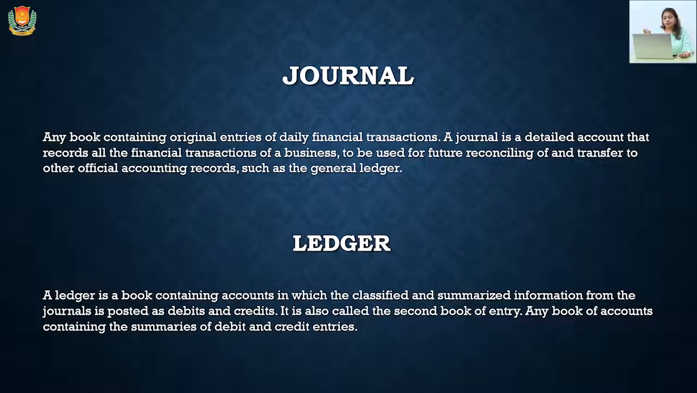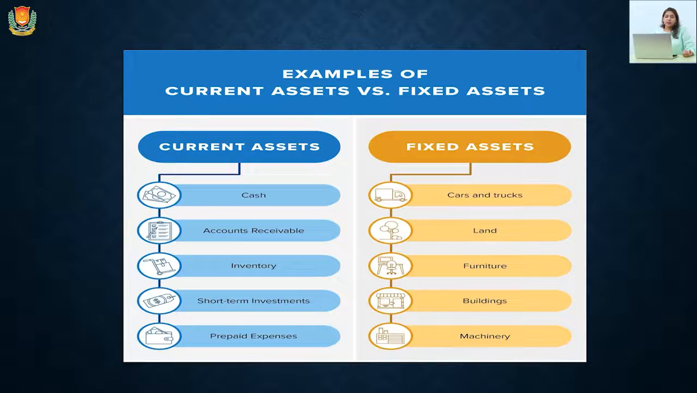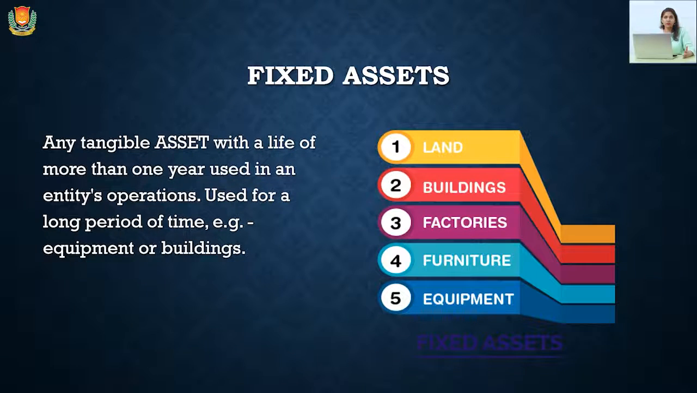After going through these lectures, you will be able to understand how to make the journal entries and then the ledger books. With this slide, we will understand what current assets and fixed assets are. Current assets are those which can be easily converted into cash, like cash, accounts receivable, inventory, short-term investments, prepaid expenses, etc. But fixed assets are those like land, building, furniture, plant and machinery, etc. Fixed assets are those tangible assets which are to be sustained for at least more than 1 year.